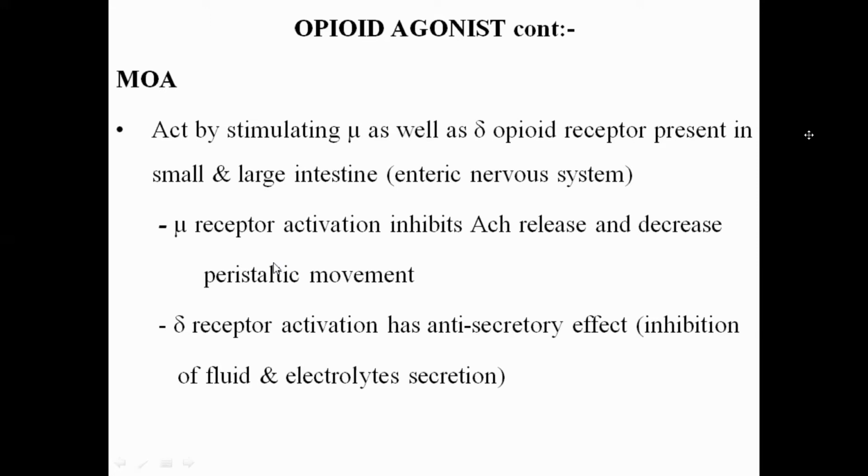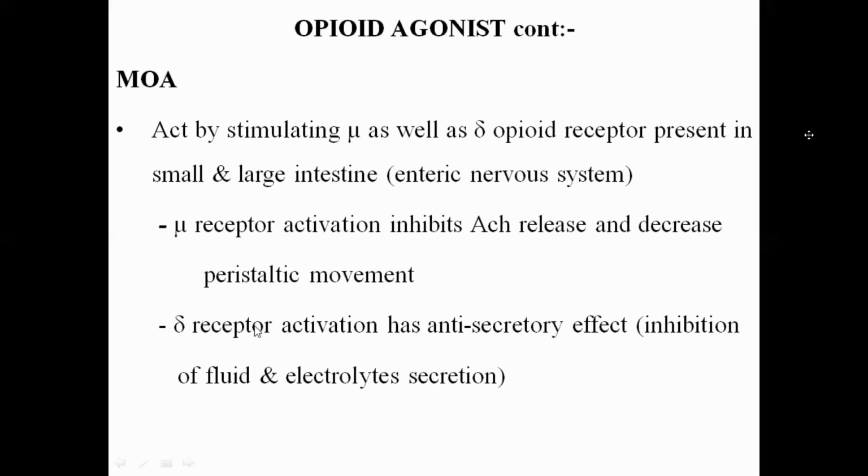As I have discussed earlier, there are two objectives to treat diarrhea. Number one is to reduce the peristaltic movement, and second is to inhibit the fluid and electrolyte secretion. So the agonist effect on the mu receptors present in the GIT smooth muscles will inhibit the acetylcholine release. Activation of the muscarinic receptor by the acetylcholine will be inhibited, so there will be reduced peristaltic movement, and diarrhea will be controlled.